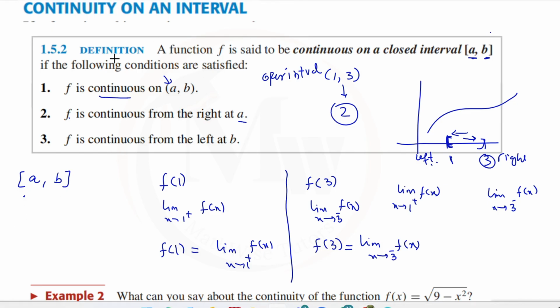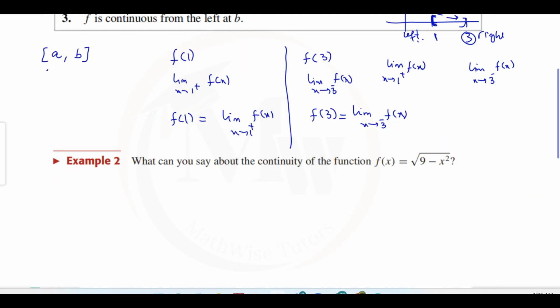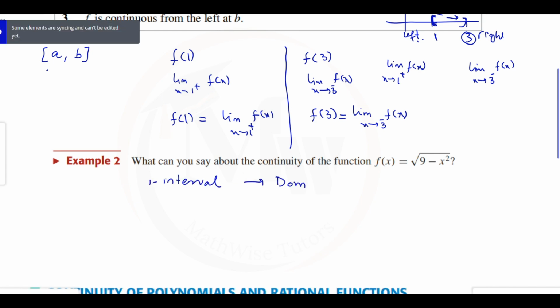Let's do an example in which we'll find the interval and then check the continuity on the interval. Here is an example in which we need to find the continuity of this function. An interval is not given. So first thing, if the interval is not given, find the interval. So how to find the interval? The interval can be found by finding the domain.